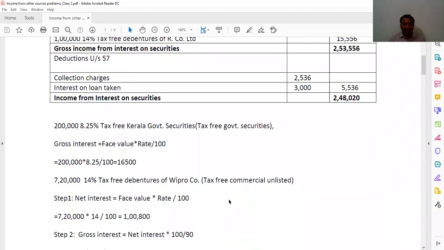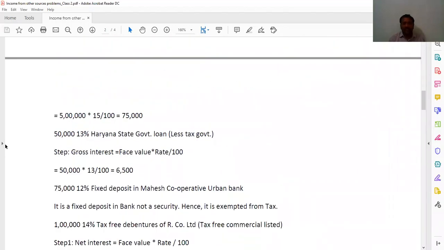And next, 50,000, 13% Haryana state government. The word tax free is not there, then you write less tax government. So less tax government, always one step. So that is the gross interest is equal to face value into rate by 100. So that is 50,000 into 13%. You are getting here 6,500. So that we wrote here.